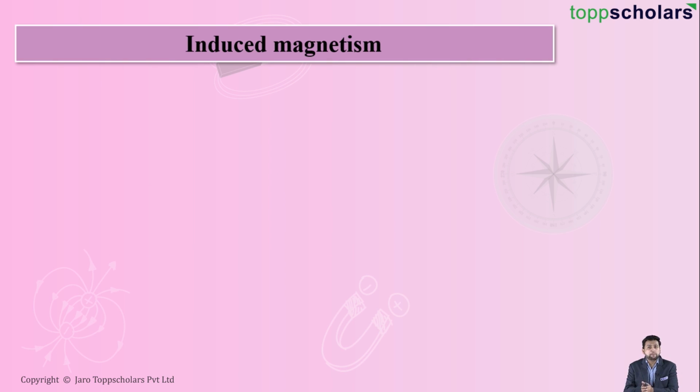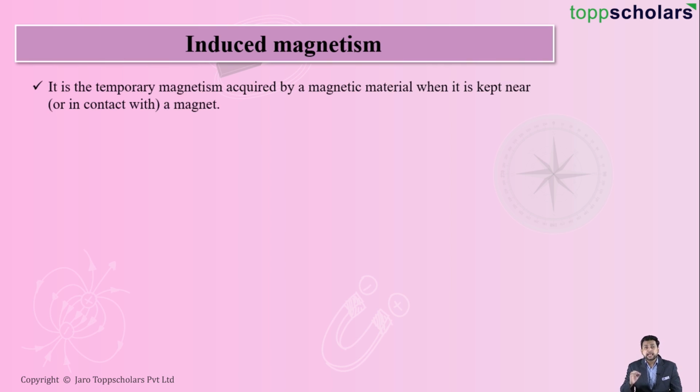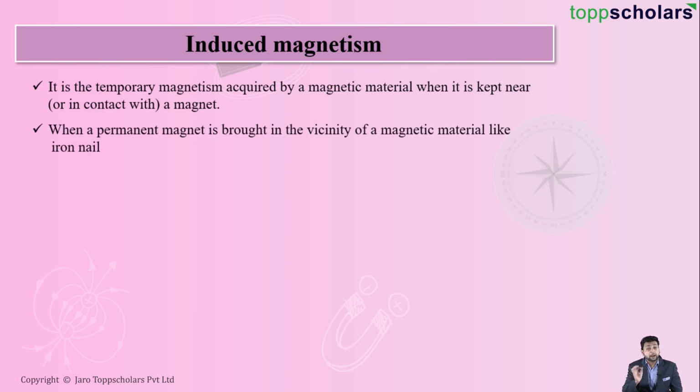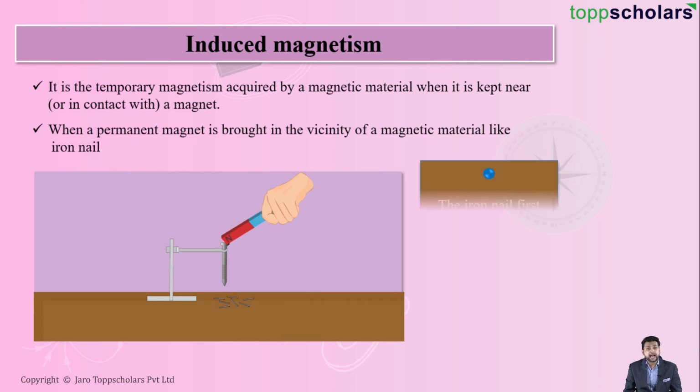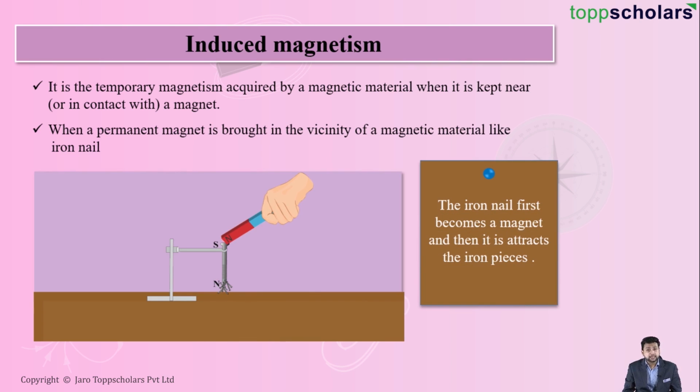So what does it mean by induced magnetism? Induced magnetism means a temporary magnetism acquired by a magnetic material when a permanent magnet is brought near it. For example, if you observe here, when the magnet is in contact with that iron nail, at that instant, first the iron nail becomes a magnet and then it tries to attract the small iron pieces. Thus, induction precedes attraction.